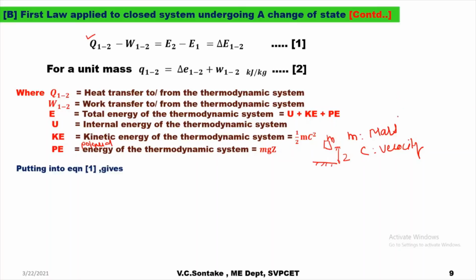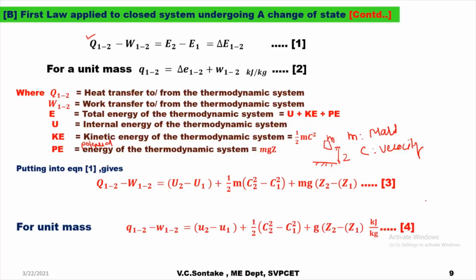So putting the relationships for KE and PE into equation 1, it will become Q12 minus W12 is equal to U2 minus U1 plus half m (c2 square minus c1 square) plus mg (z2 minus z1). So this is another way to represent first law for a closed system undergoing a process, that is, replacing E, also called total energy or stored energy, in terms of U, KE and PE.